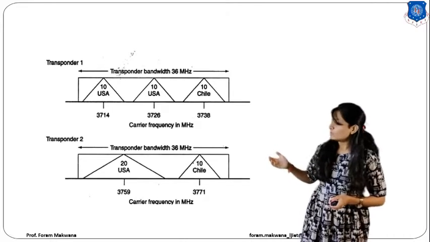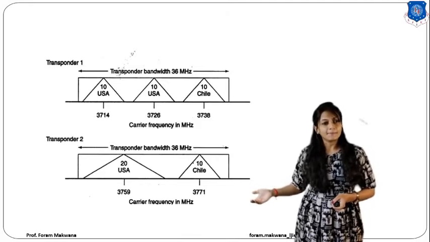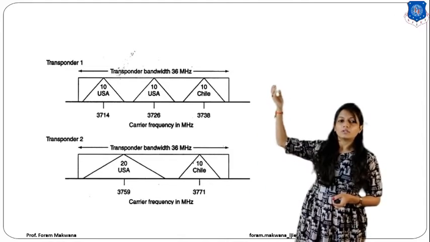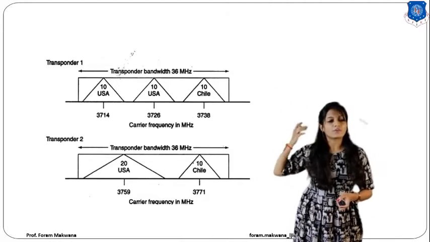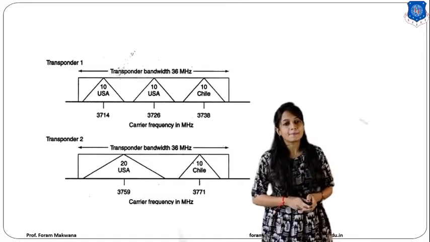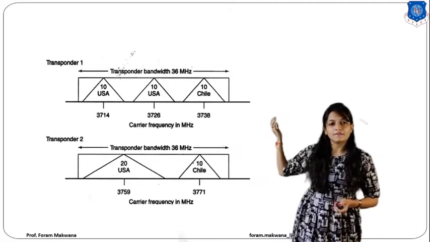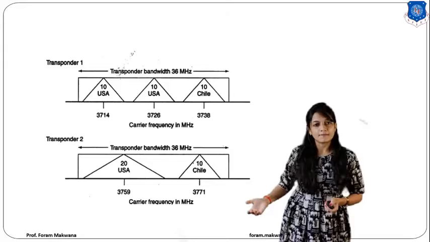Now I will explain with the help of this diagram. These two diagrams are for two separate transponders. This is for transponder 1, this is for transponder 2. You can see over here that on the horizontal axis there is carrier frequency in megahertz.